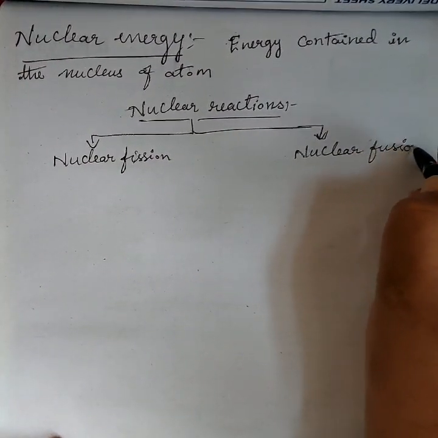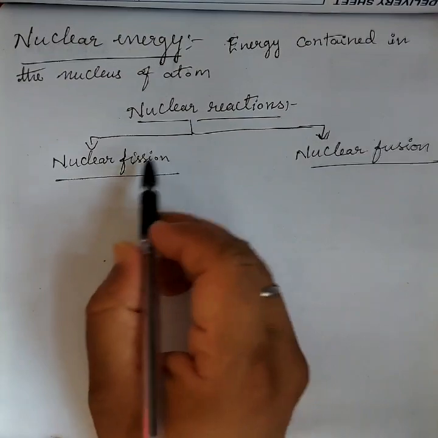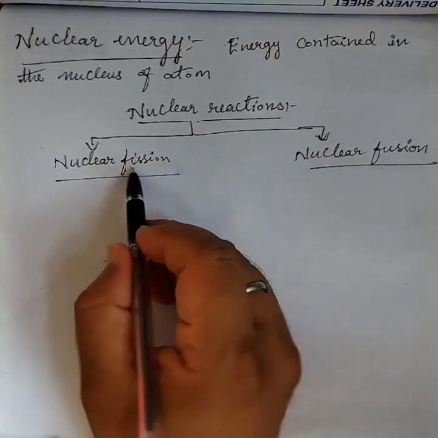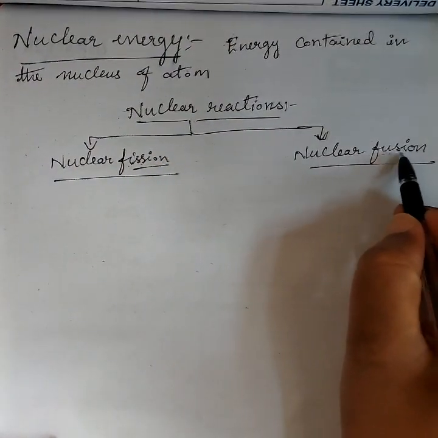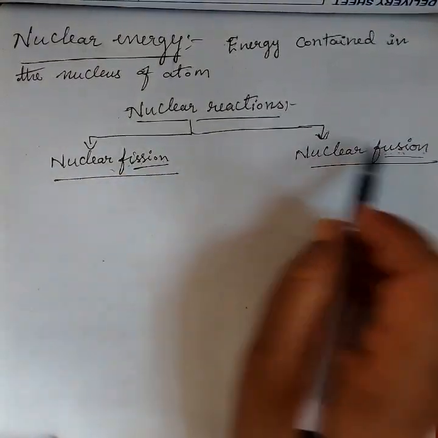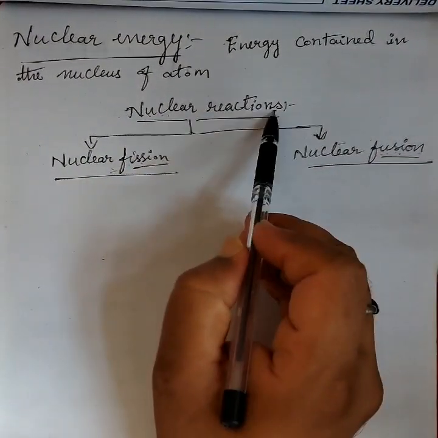So there is a difference between nuclear fission and nuclear fusion. This is FISSION, and this one is called FUSION. These are the two types of nuclear reactions.